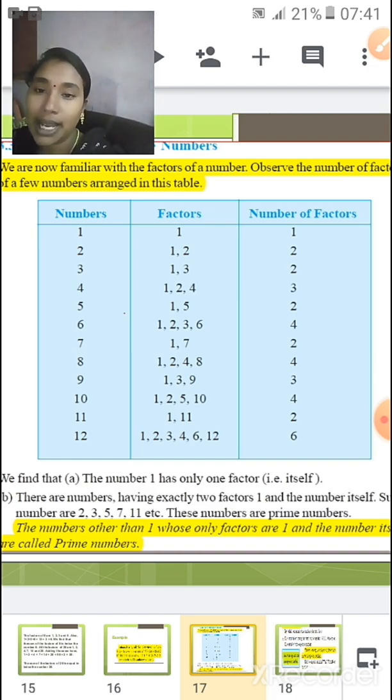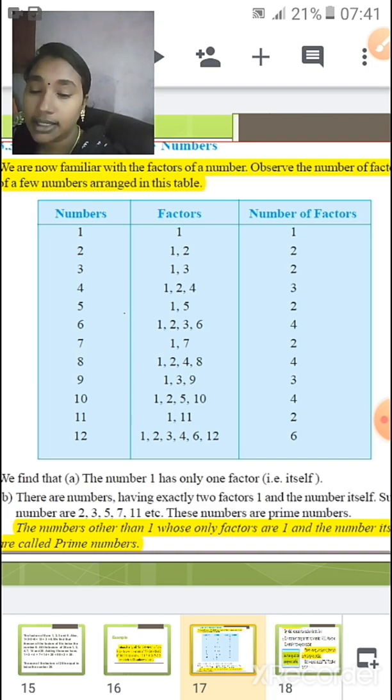Right? So prime numbers are the numbers other than 1 whose factors are 1 and the number itself. In simple identification, we can say that numbers having exactly 2 factors are called prime numbers.